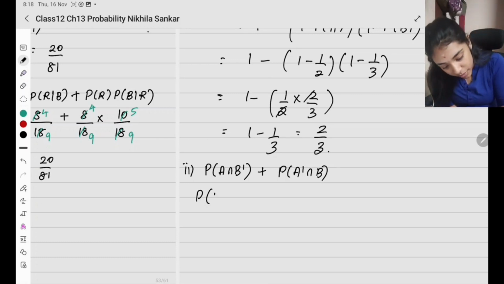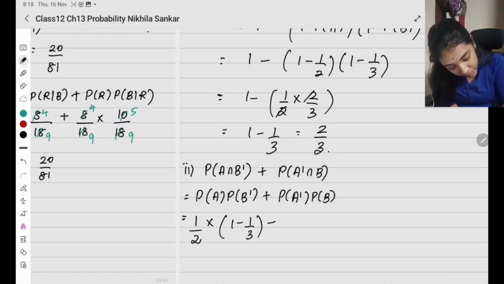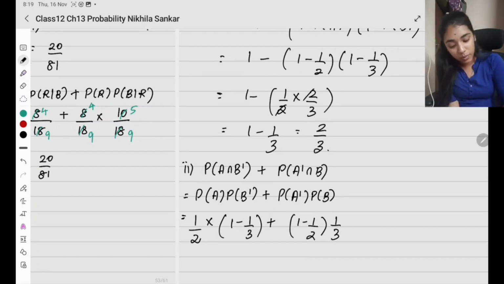So this is going to be probability of A times probability of B dash plus probability of A dash times probability of B. So probability of A stays as it is. This is going to be 1 by 2 times probability of B dash, what is it? 1 minus probability of B plus probability of A dash is going to be 1 minus probability of A times probability of B is going to be 1 by 3.